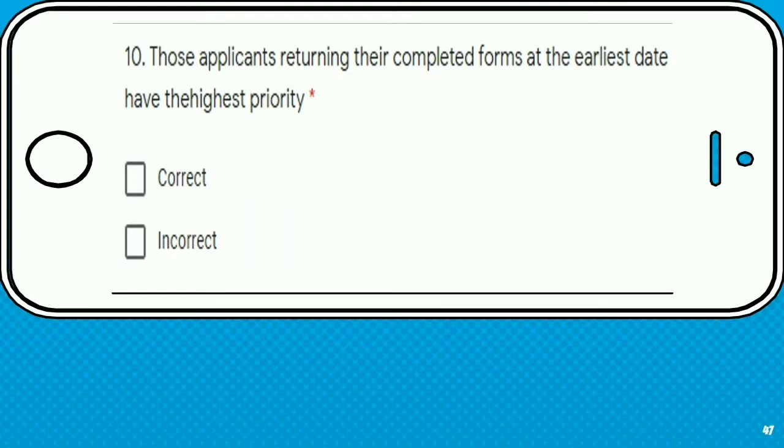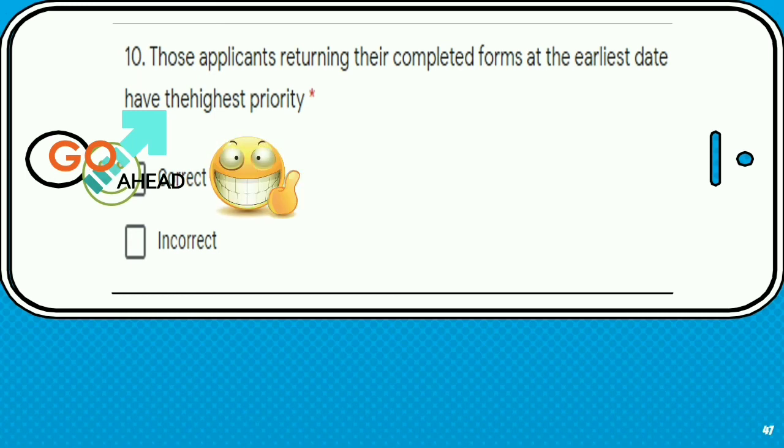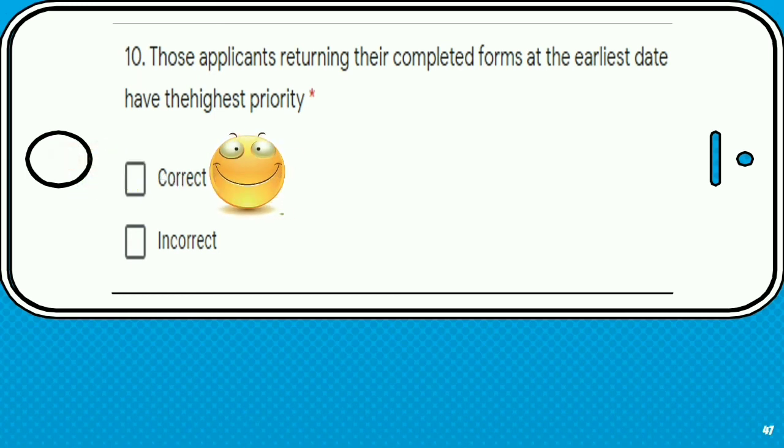Number 10, the last. Those applicants returning their completed form at the earliest date have the highest priority. Please analyze. Is there any subject? Yes. Those applicants is the subject and the verb. Do you see it? Yes, the verb is there, namely have. Therefore, the sentence is correct. Do not get into the trap because of returning. It's an adjective yang menjelaskan those applicants, yang berarti pelamar yang mengembalikan, bukan yang dikembalikan. So everything is fine. This is correct.